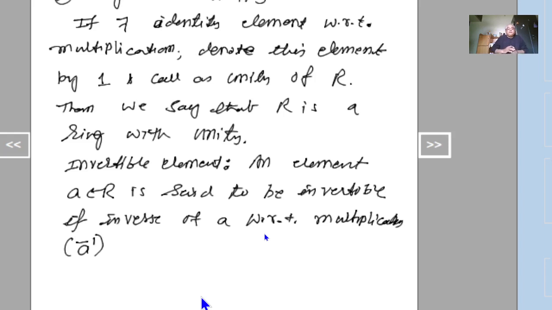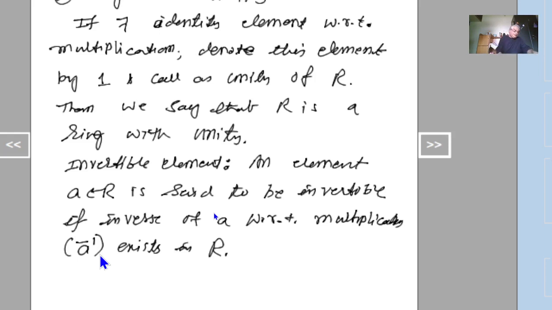So the inverse with respect to addition, we have denoted this by minus a, and the inverse of a with respect to multiplication, if it exists, then we denote this by a to the power of minus 1, and we say that a is invertible. That is, an element a belongs to R is said to be invertible if the inverse of a with respect to multiplication exists in R. If its inverse exists, then we say that it is invertible. If the inverse of a does not exist, then we say that it is not invertible.